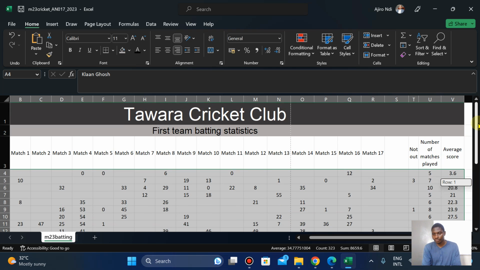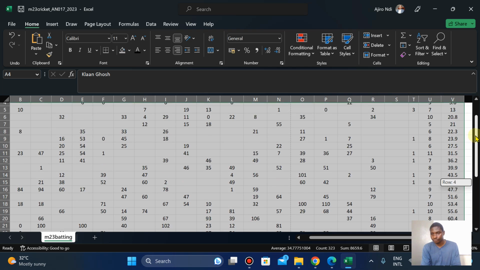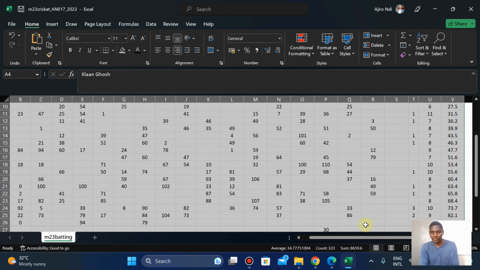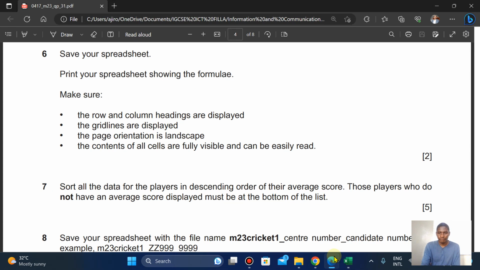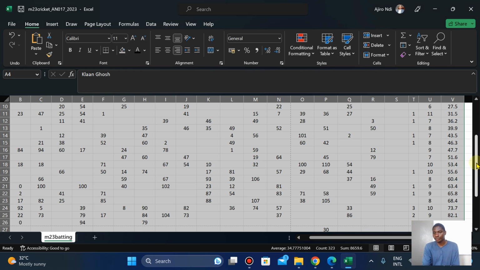Okay, let me see. It said the players who do not have an average score must be at the bottom of the list. Who do not have an average score must be at the bottom of the list.